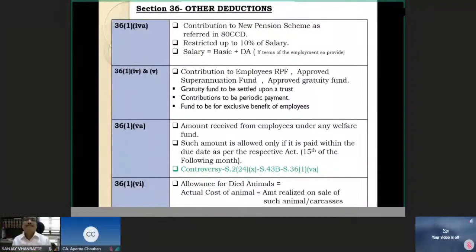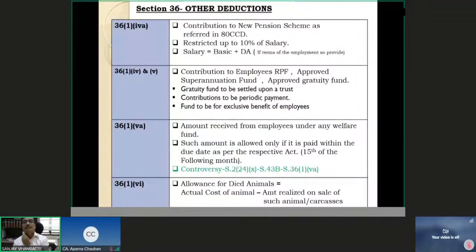Even if they contribute, the deduction is available up to 50,000 rupees separately, and if it is 80CCD-1, it is forming part of that 1,50,000 rupees under section 80CCE. And if it is under section 80CCD-1B, then additional 50,000 rupees you are able to claim the deduction, contribution to new pension scheme, right? So that is 80CCD from the employee or any taxpayer point of view.